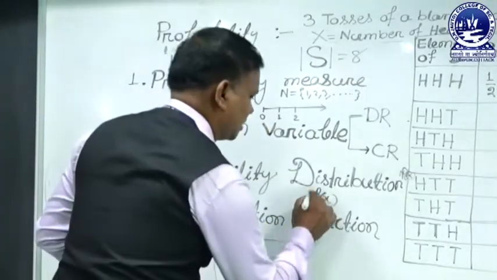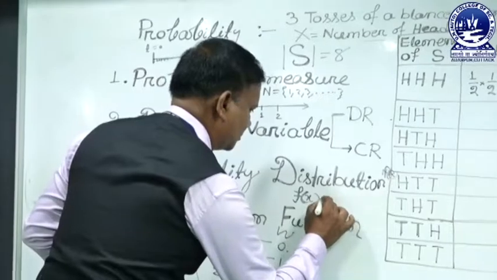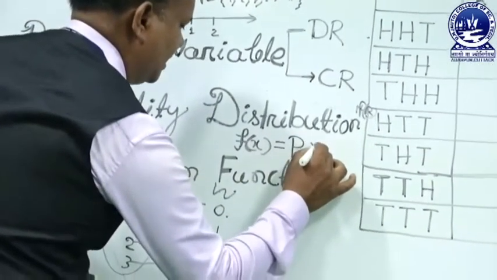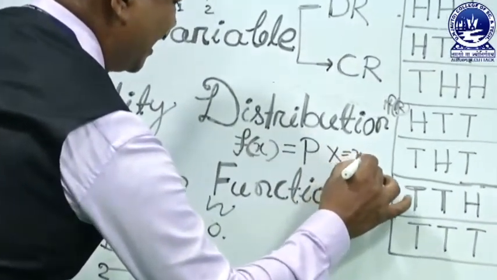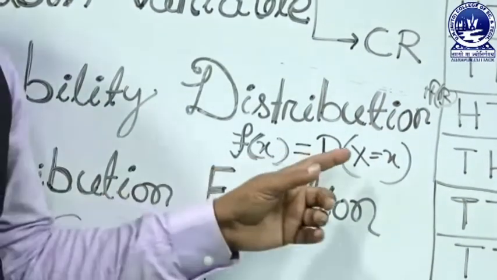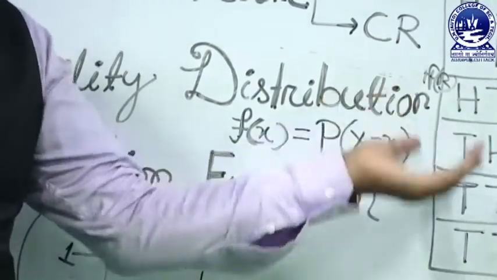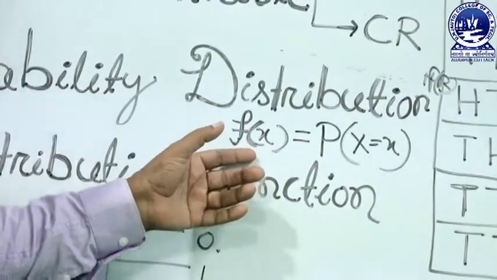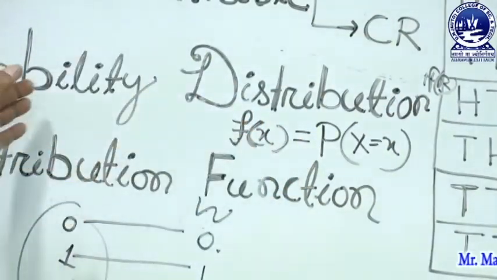So the probability distribution is equal to the probability of each element of the random variable, that is, the probability that X is equal to x, for example 0, 1, 2, 3. This function is called the probability distribution.